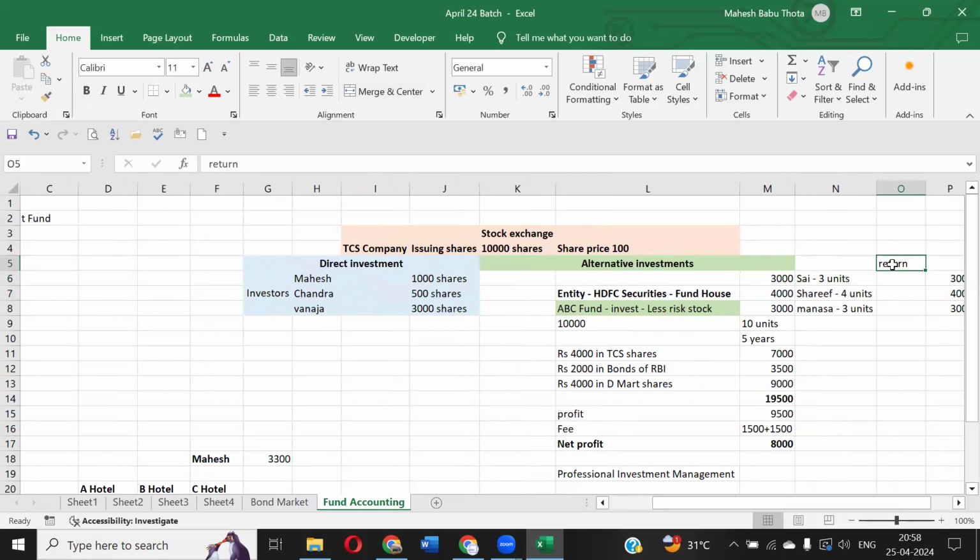This is fund returns. Sai will get fund returns, Sharif will get a return, Manasa will get fund returns, from ABC fund. They don't even know where they have invested money. With a lot of investors, no one will track each and every share's performance, they don't have that much knowledge. That's why they have given the fund amount to the ABC fund. They are managing the fund. Understood?